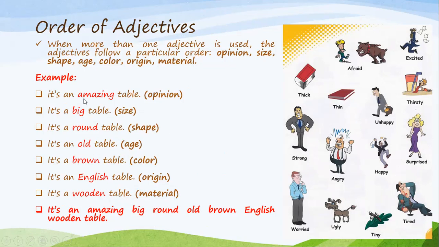Now, if I'm going to write all these adjectives about the table, how do I put them? In this order: opinion, then size, then shape, then age, then color, then origin, then material. So I say it's an amazing big round old brown English wooden table. All right. And here you have in this picture various adjectives like tiny, tired, ugly, worried, strong, angry, happy, surprised, unhappy, thirsty, excited, afraid, thin, thick. All of these are adjectives.